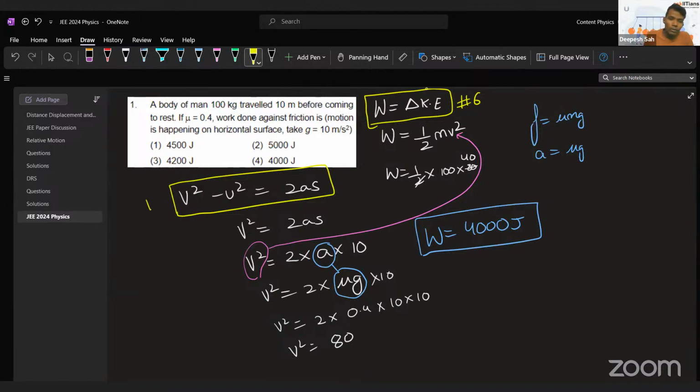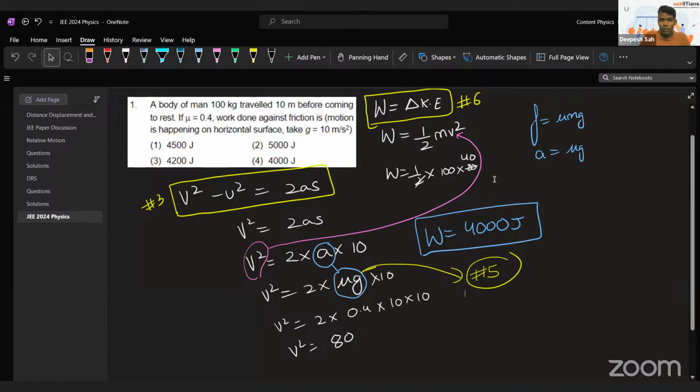You are having one question from a third chapter. This formula you actually learn in the laws of motion, that is the fifth chapter. So as you can clearly see, a single problem included 3 different chapters. So the weightage is actually distributed. For me, this question is actually 33% from each and every chapter. So 3 different chapters, if you are aware of it, then only you can solve this problem. This is the actual strategy which you should go on to.